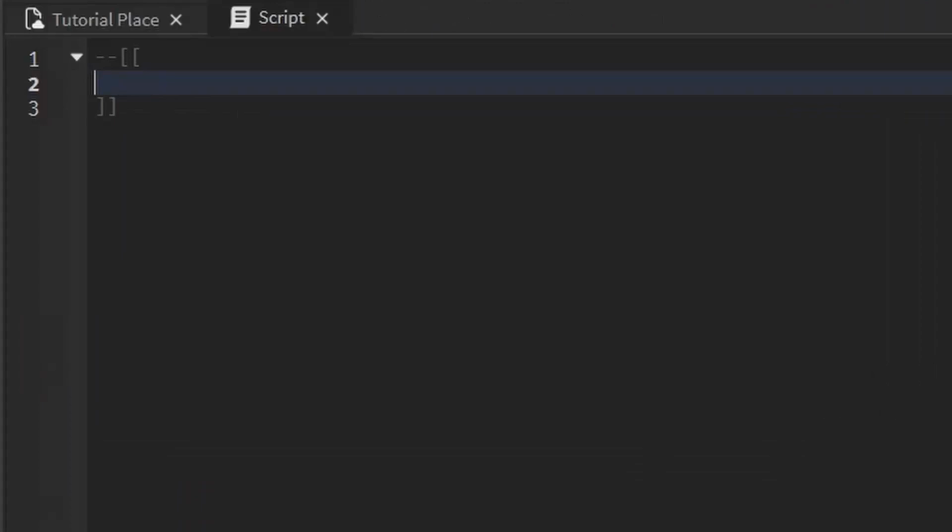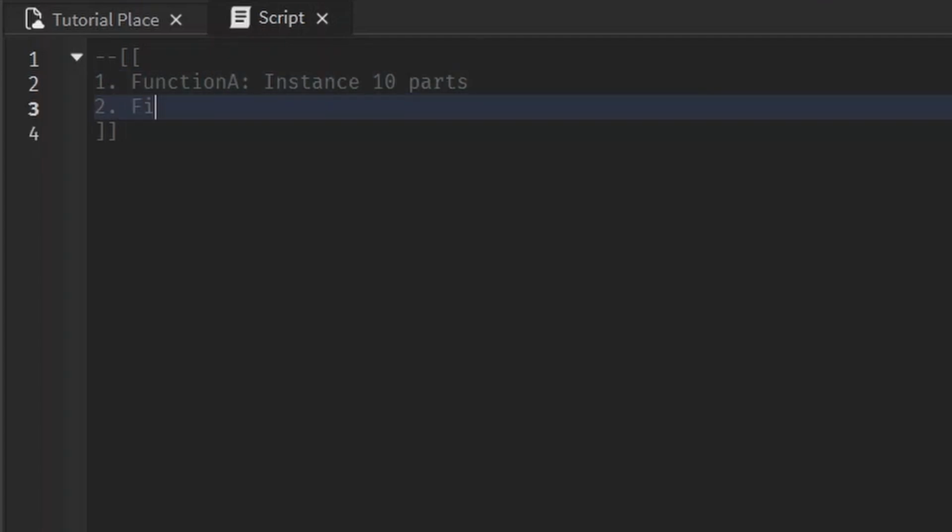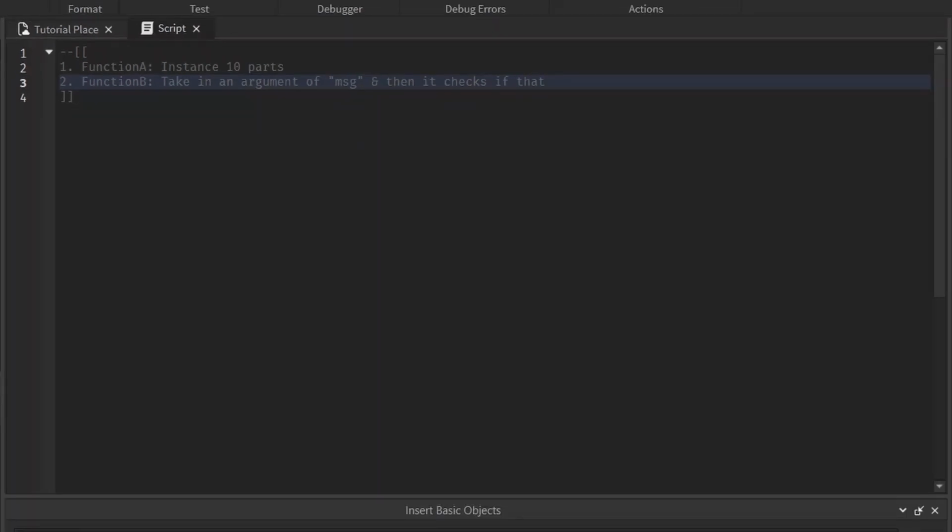Project time. I want you to make two functions. The first function, I want it to instance 10 parts. The second function, I want it to be able to take in an argument or parameter of message. Then it checks if that message is equal to the string of "10 parts, please." If that's true, then call function A.